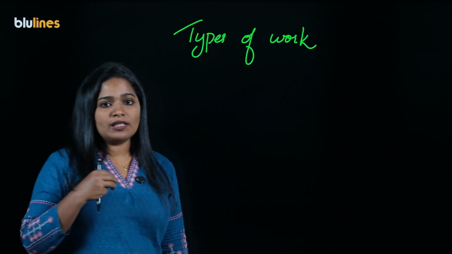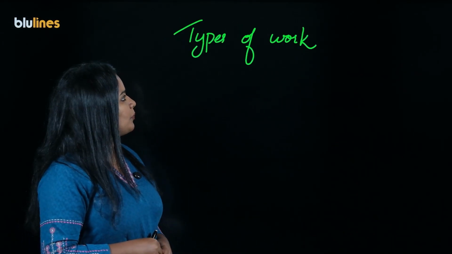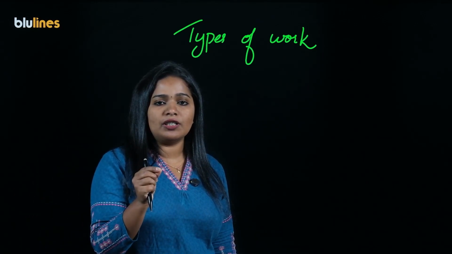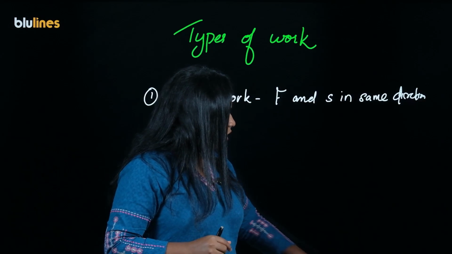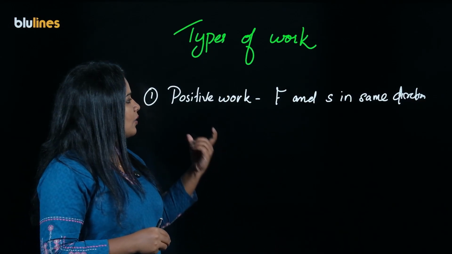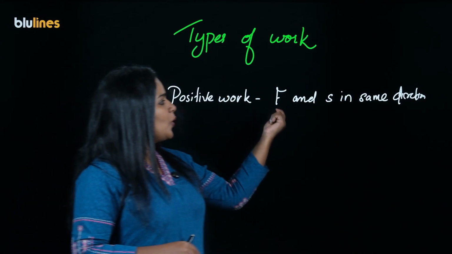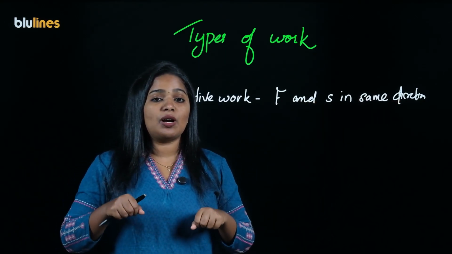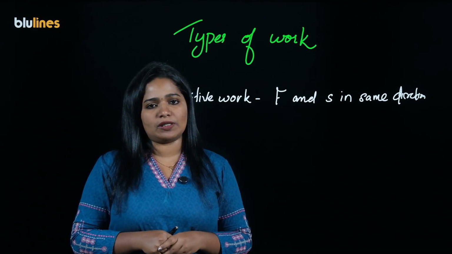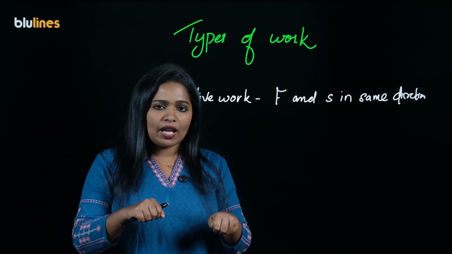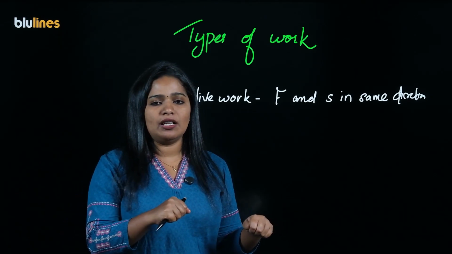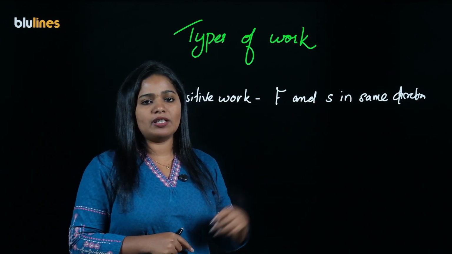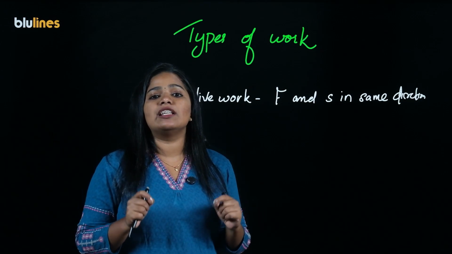Now, let's discuss different types of work. There are different types of work like positive work, negative work and zero work. What is positive work? In the case of a positive work, the force and displacement are in the same direction. Consider that you are pushing a trolley on a horizontal surface. There, your push and the movement are in the same direction, making the angle between F and S equal to 0 degree. In that case, we say that the work done is positive.